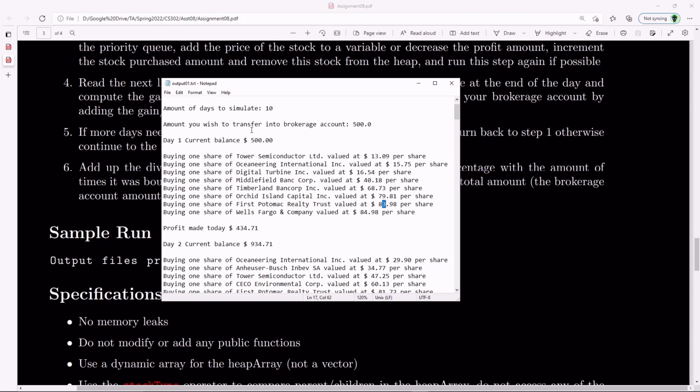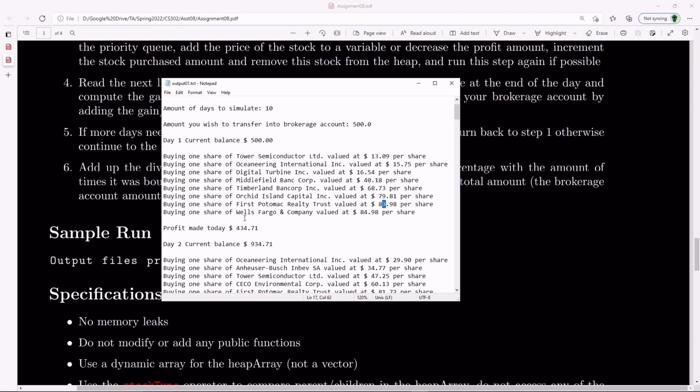I didn't really double check all my work. I just wrote this and it made sense when I ran it. But of course, if I made a mistake, let me know. But I believe what happened here was the next share was so expensive that I wouldn't have the funds to buy the next share of whatever's left on the heap array, or in the priority queue, sorry.